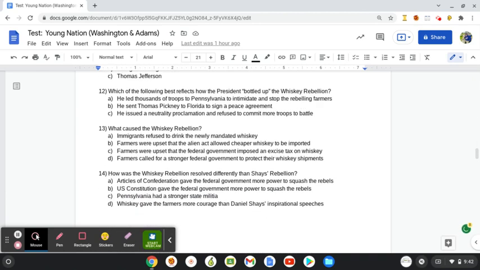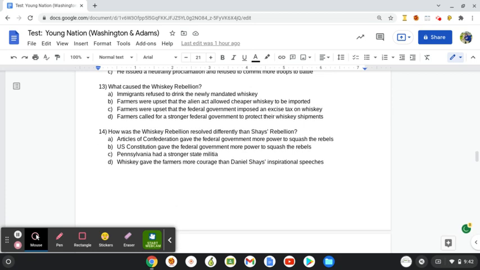Number 13, what caused this Whiskey Rebellion? Immigrants refused to drink the newly mandated whiskey. Farmers were upset that the Alien Act allowed cheaper whiskey to be imported. Farmers were upset that the federal government imposed an excise tax on whiskey. Or farmers called for a stronger federal government to protect their whiskey shipments.